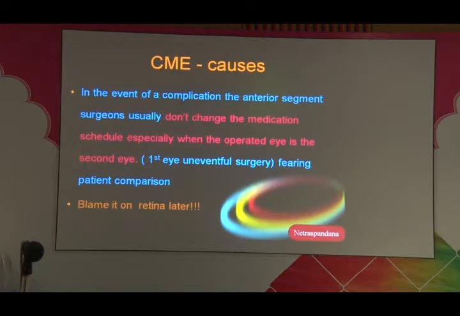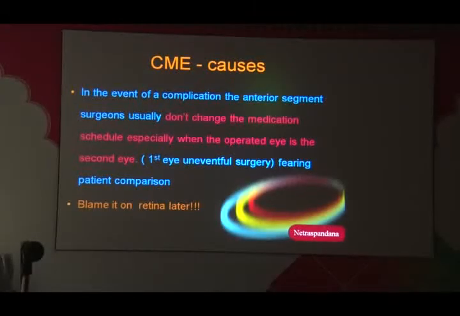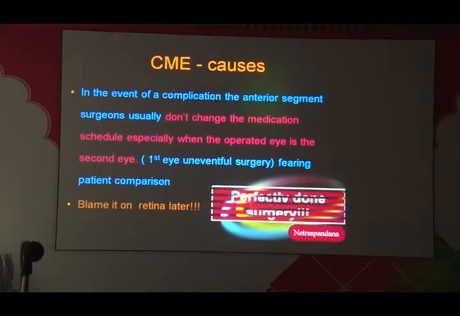Sometimes in the event of a complication, the anterior segment surgeon usually doesn't change the medication schedule. So you may have to increase the dosage of corticosteroids or NSAIDs, but we don't do it because if it is the second surgery, the patient will compare. It was not given during the first surgery, now you are giving it, there must be something wrong. So usually the operating surgeons don't change the medications even if they know that they have had a problem. But remember, it can happen even after a perfectly done surgery.